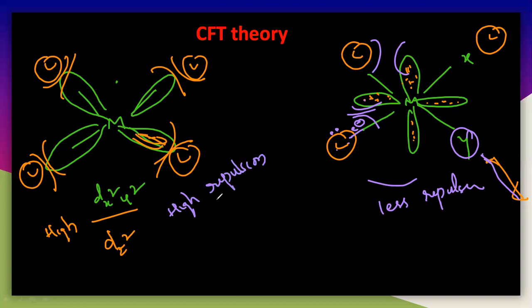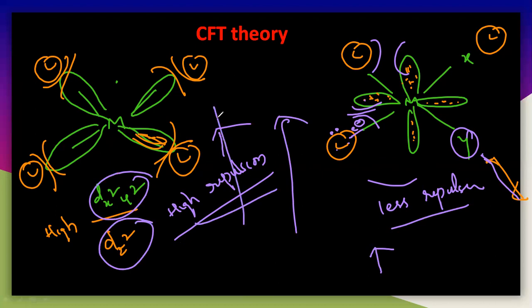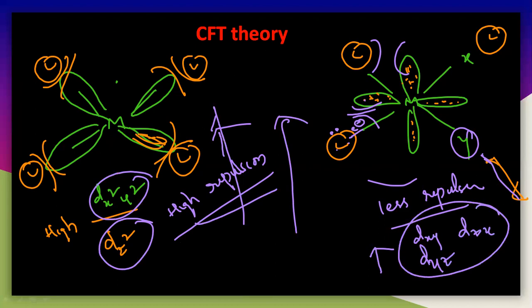You know that high repulsion means the energy increases a lot, and less repulsion means the energy increases only a little. So the energy of this particular dx square y square and dz square will increase very high. But in case of dxy, dyz and dzx, these three orbitals, the energy will increase, but very little, because the repulsion is less.